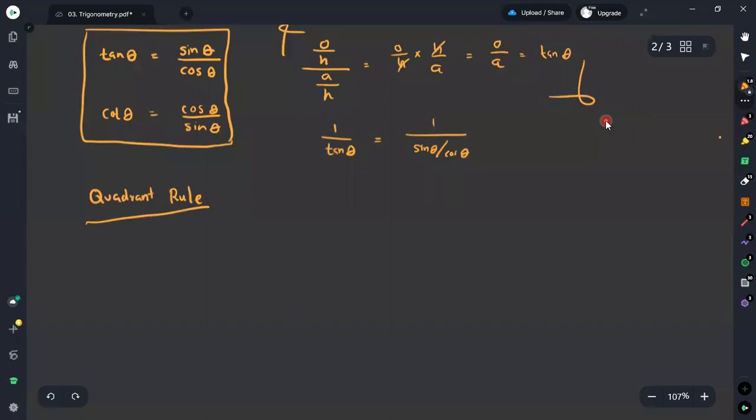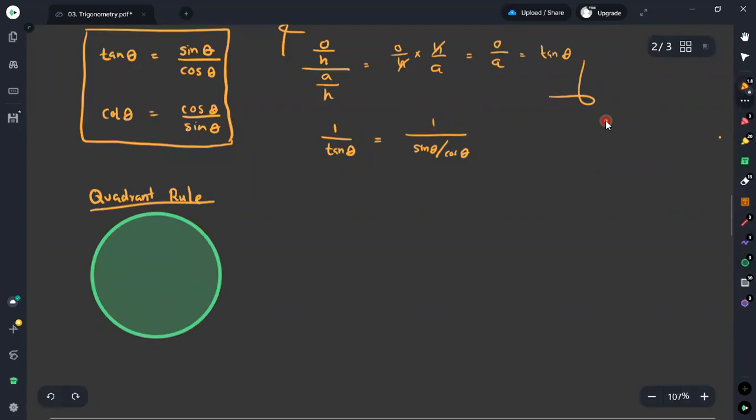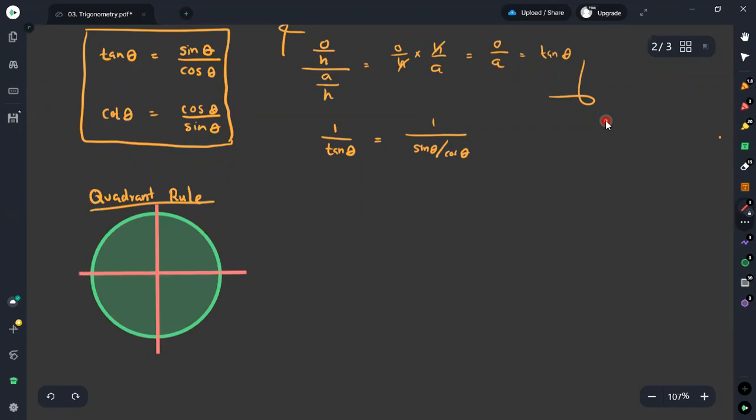Here we will consider a unit circle first. Suppose this is a circle, we can simply divide it into four parts. If I take lines from the center, you will get four exactly same parts.